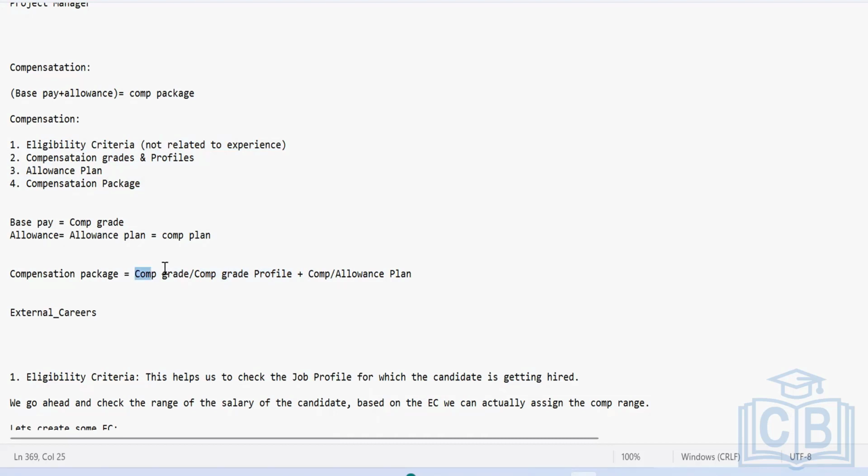If you want to use compensation grade, you can't use compensation grade profile. But if you want to use compensation grade profile, then you can't use compensation grade. You have to choose one of them. And then you see this option, a compensation plan or allowance plan. So compensation plan or allowance plan is same. There's no change in that.